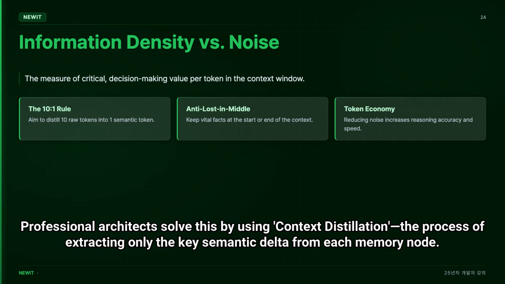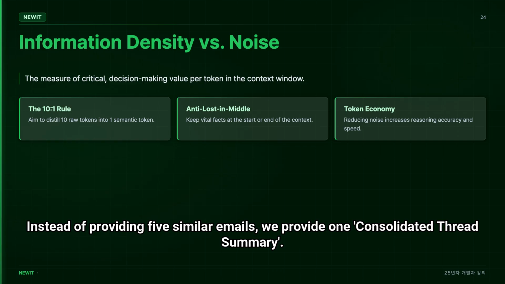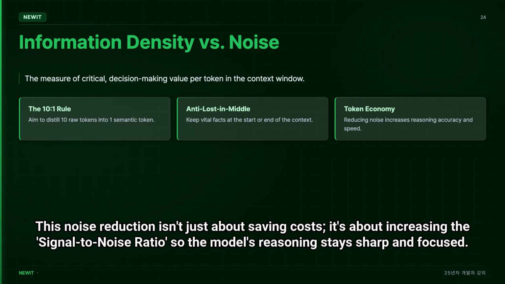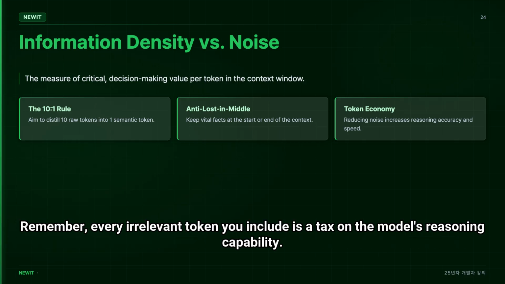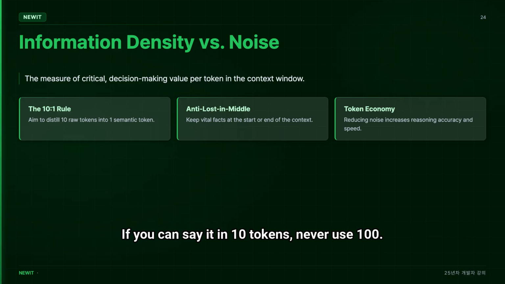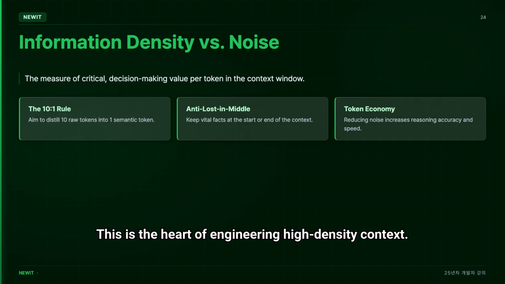Professional architects solve this by using context distillation, the process of extracting only the key semantic delta from each memory node. Instead of providing 5 similar emails, we provide one consolidated thread summary. This noise reduction isn't just about saving costs. It's about increasing the signal-to-noise ratio so the model's reasoning stays sharp and focused. Remember, every irrelevant token you include is a tax on the model's reasoning capability. If you can say it in 10 tokens, never use 100. This is the heart of engineering high-density context.